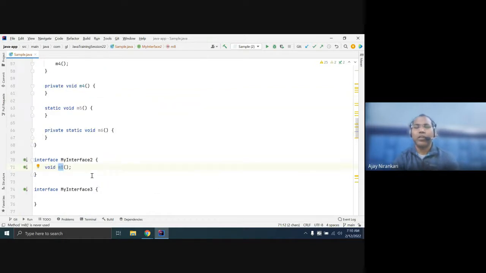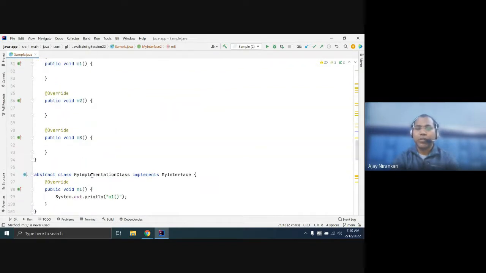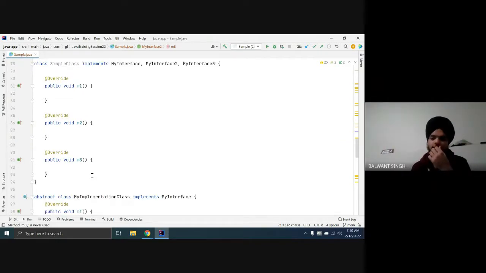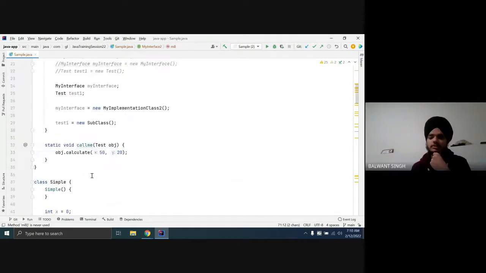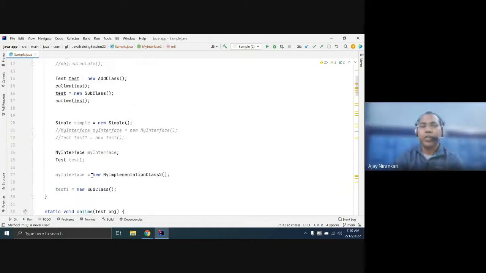Till now, any doubt with respect to abstract method? Where you can use abstract method, where you cannot? Please note that for any interface you can declare a variable. For any abstract class you can declare a variable. But what value can you assign? In the interface, you can assign the implementation class.